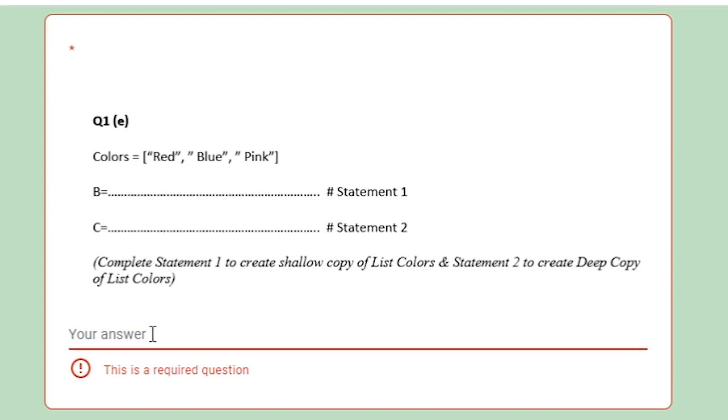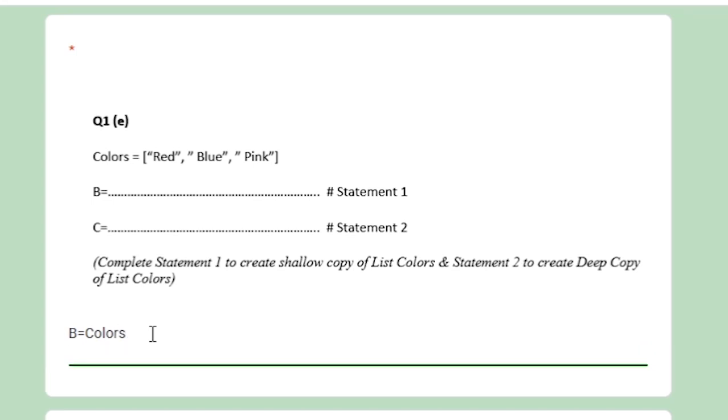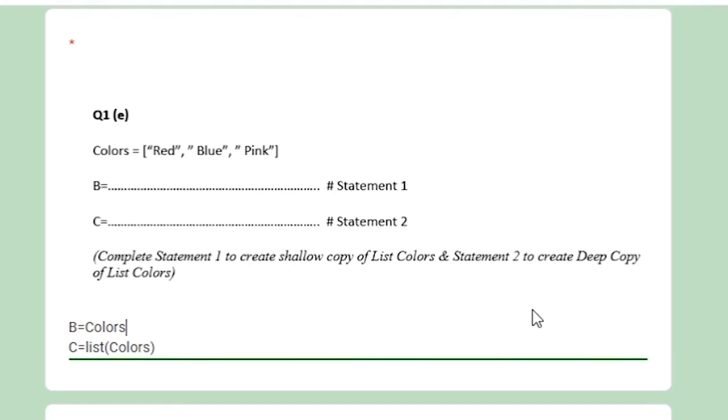So to create a shallow copy, we just write D is... I solved this in my class based on list to find the difference between shallow copy and deep copy.